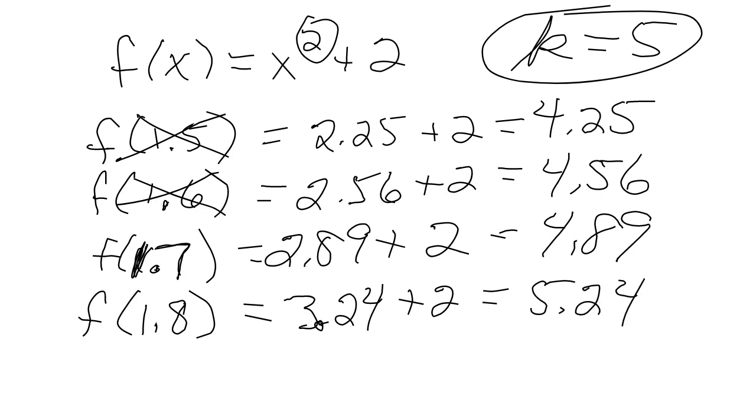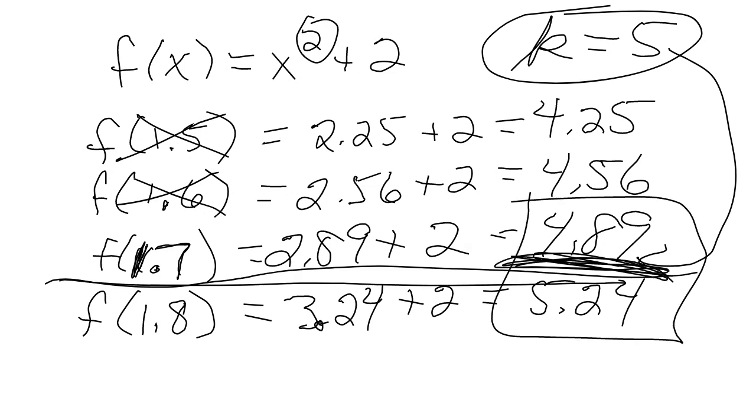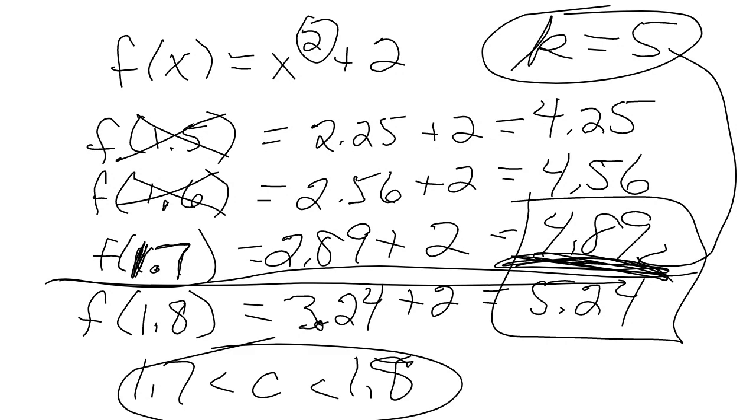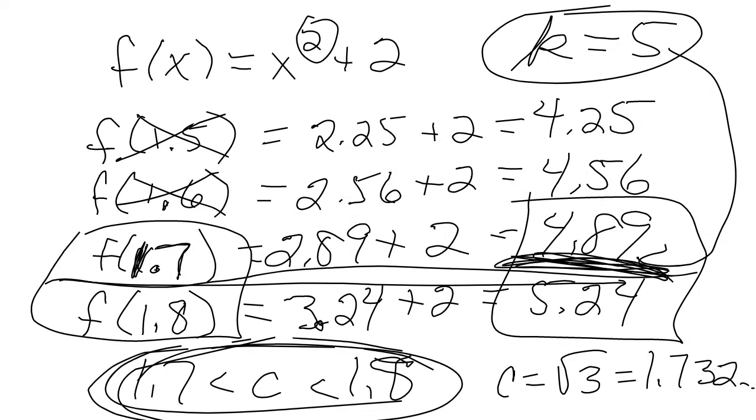Where's my k equals 5? It's right in between here. So k equals 5 is in between 4.89 and 5.24. So 1.7 to 1.8 is where the c is that I want. Because we actually solved it exactly, the square root of 3 is 1.732, et cetera, but I could go on and try 1.73, 1.74, and then I know it's in between there. Then I could go to the nearest thousandth, et cetera.